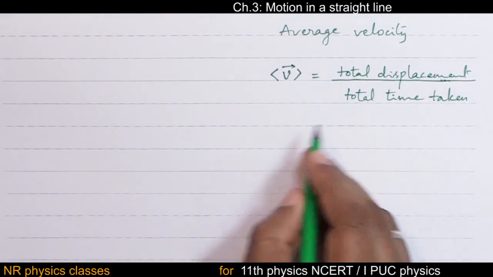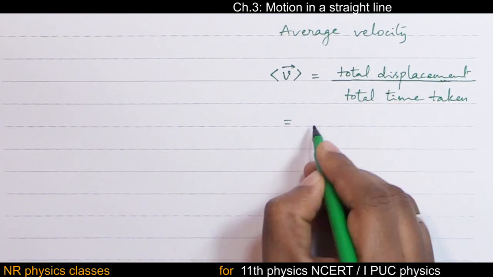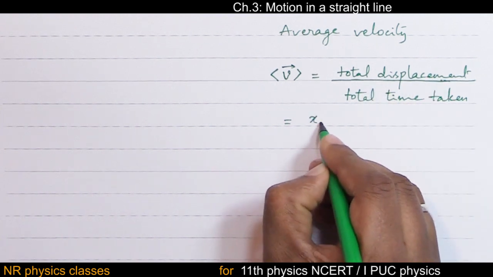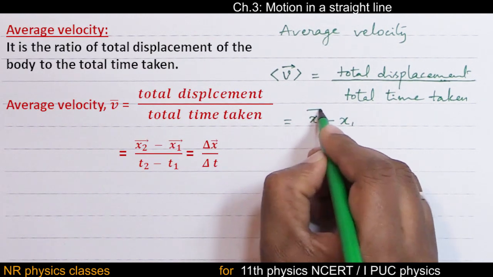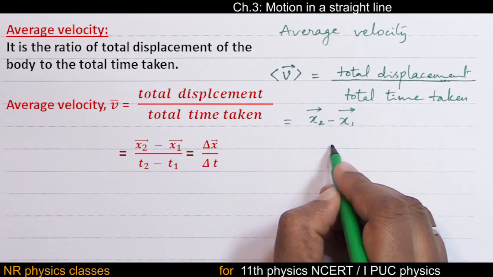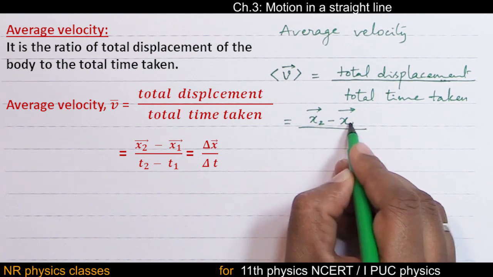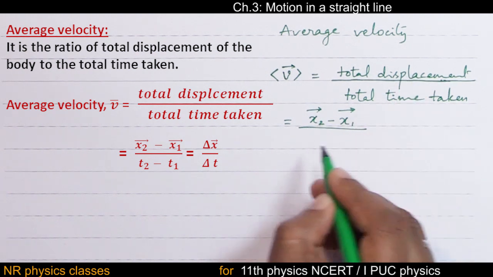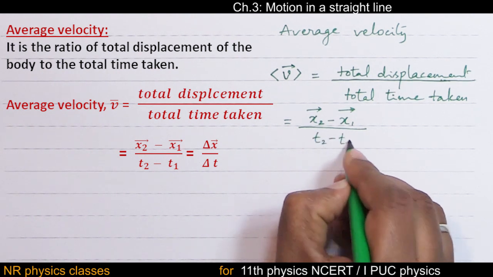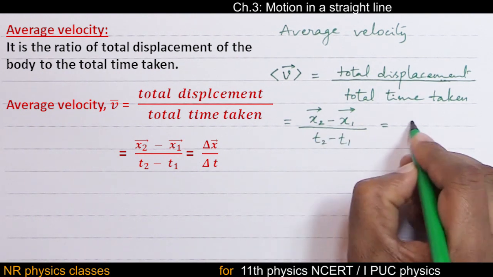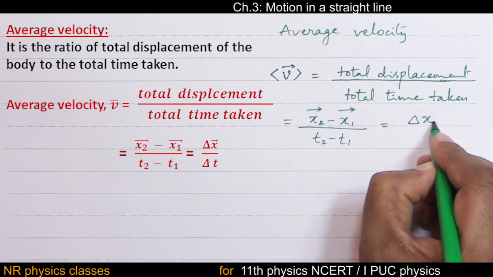For time being, total displacement is represented by x2 minus x1. So this difference gives the total displacement. Total time taken is t2 minus t1, or simply delta x by delta t.